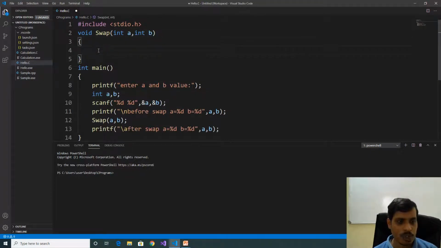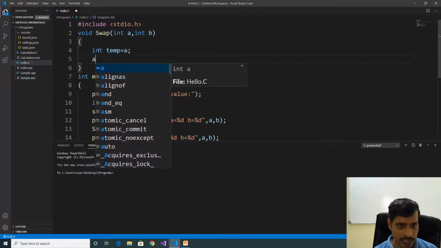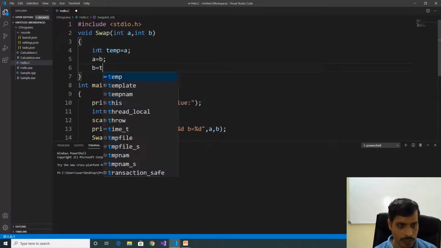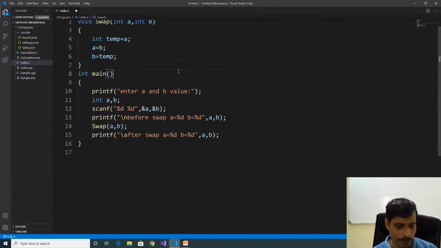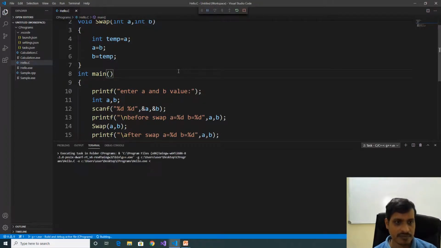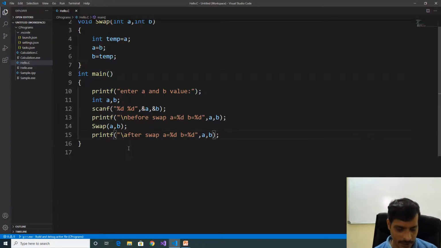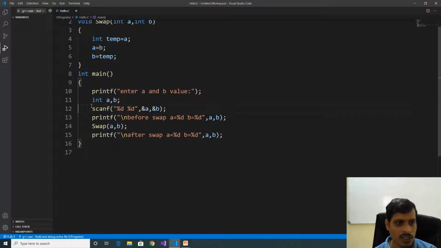Declare a temporary variable to swap the values: int temp equal to A, A equal to B, B equal to temp. Now execute the program, Control F5, go to terminal, enter A and B, 5 and 8. Here before swap A is equal to 5, B is equal to 8. After swap A is equal to 5, B is equal to 8. Here mention \n. Now we'll see what is happening.